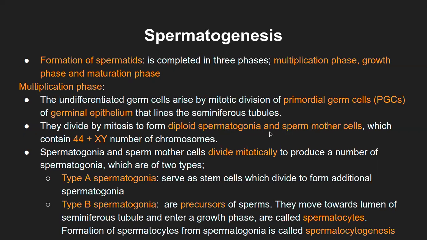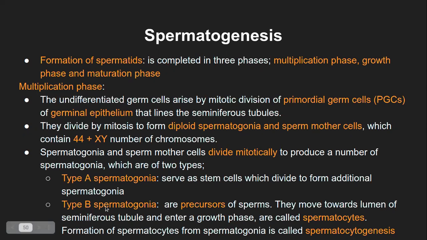If we just call them spermatogonia cells, and forget the sperm mother cell, because they are producing sperm at the end, then it becomes more clear. Primordial germ cells form spermatogonia, which divide further mitotically, forming type A or type B spermatogonia. I guess this makes it simpler, correct? Yeah, you can say it that way also, it doesn't really matter.